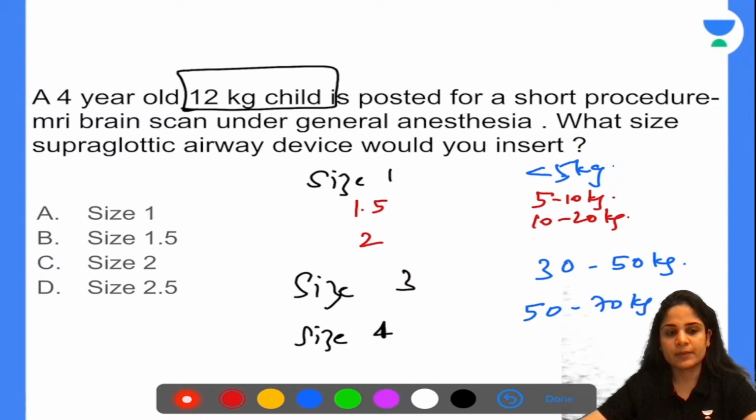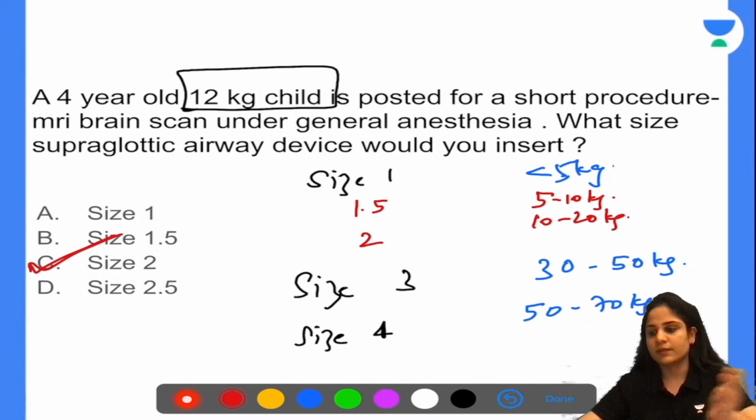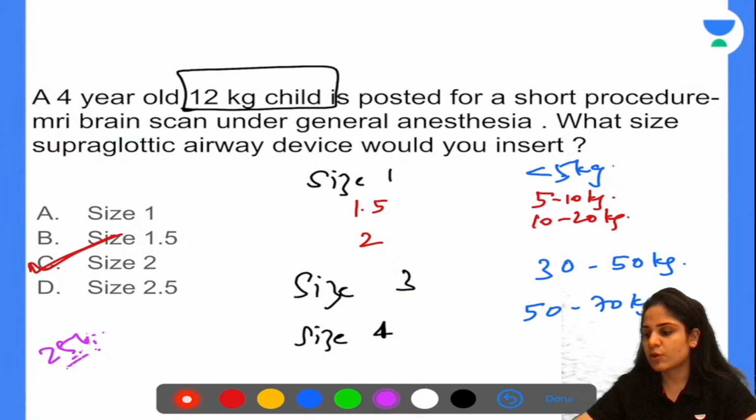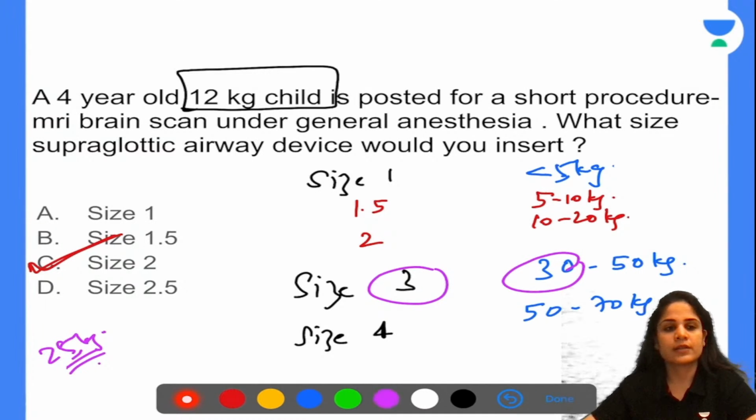Size 2 LMA will be used in a child who is 12 kgs. Suppose I give you a 25 kg child, what size will you use? You know that size 3 is used in 30 kg, so 25 kg is one step lesser than 30. So you will use a smaller size over here, size 2.5, which is the one used between 20 to 30 kg. So the answer over here is size 2. Moving on to our next question.